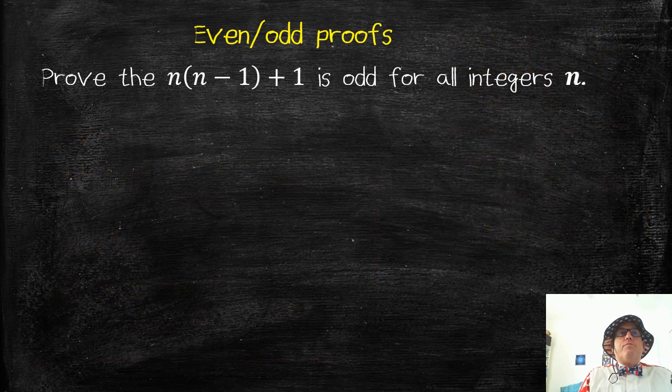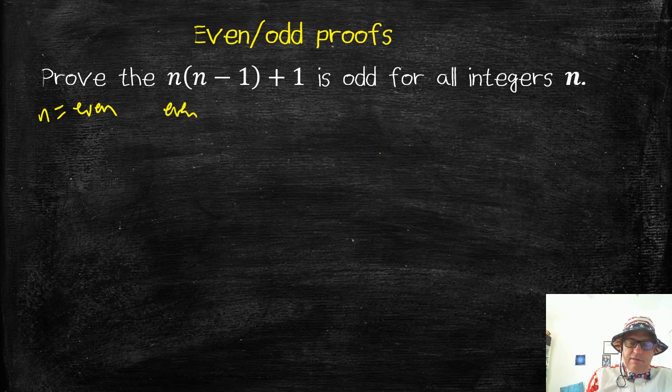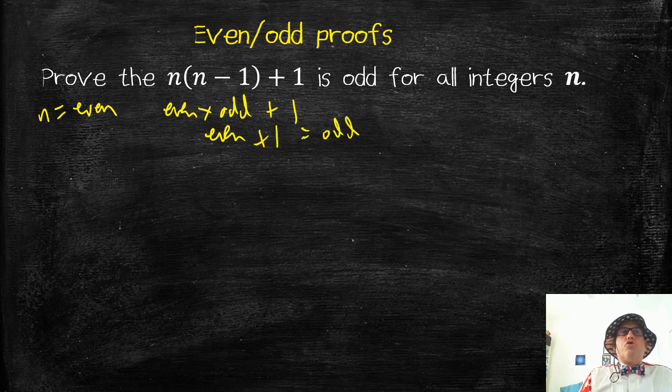Let's look at another even odd proof. Prove that n times (n minus 1) plus 1 is odd for all integers n. Okay, so again, all integers n, and I want to prove something is odd. So my choices are n could be either even, it doesn't matter where you start, n could be even, or n could be odd. Okay, if n is even, then what do I have? I have even times (even minus 1 is odd), plus 1, okay, and even times odd is even, plus 1 is odd. So it's true if n is even.